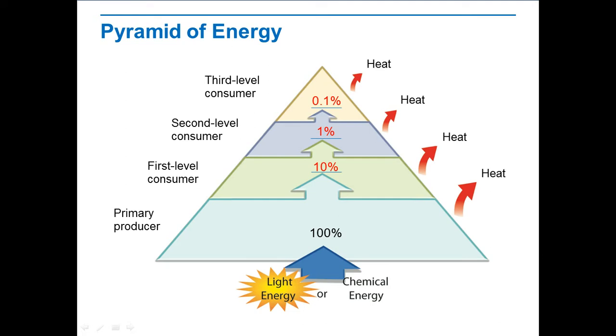Why are there fewer organisms in the top levels of an energy pyramid than in the bottom levels? There are usually fewer organisms in the top level of the pyramid because there is much less energy available. Include an example of a pyramid of energy in your notes.